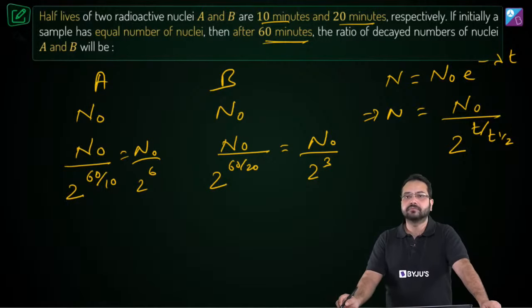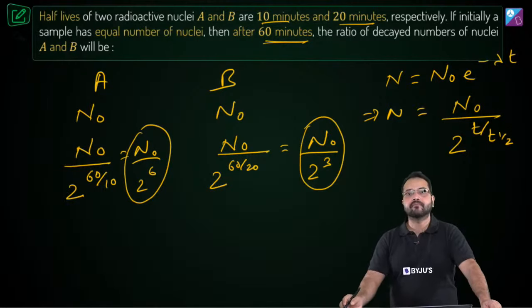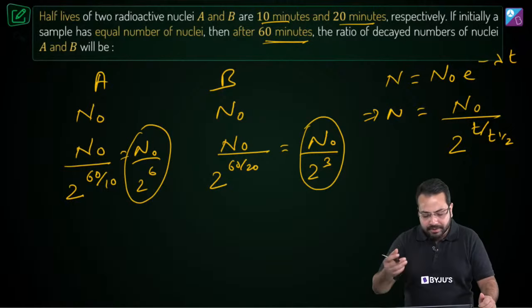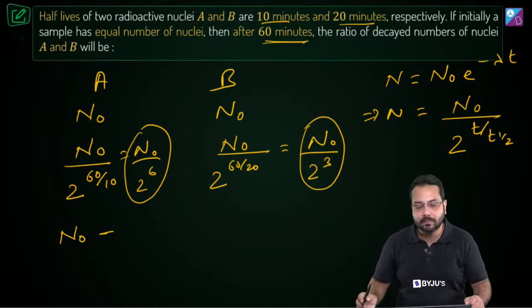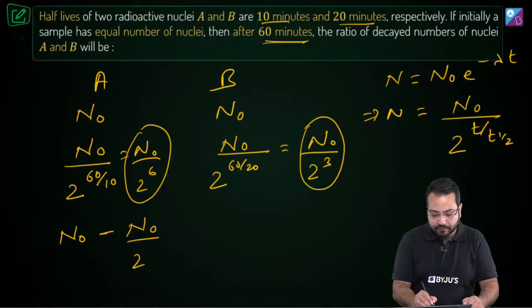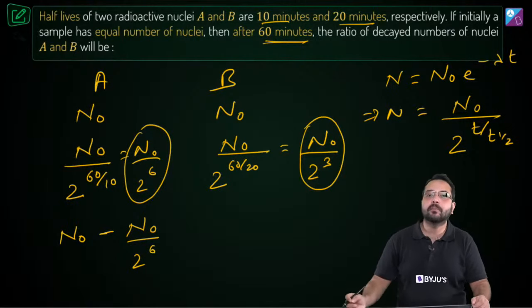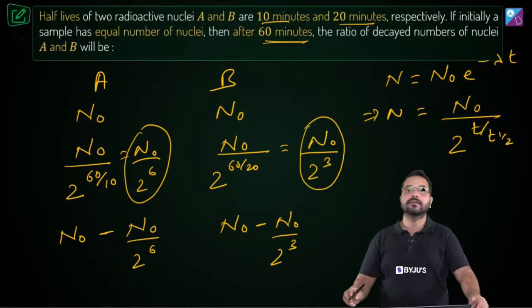Is that right? Okay, so this is the number of remaining nuclei of A, this is the number of remaining nuclei of B. But what we are interested in is the number of decayed nuclei. What will be the number of decayed nuclei? Very simple, number of decayed nuclei would be the initial number of nuclei minus the number of nuclei which are remaining. So this is the number of decayed nuclei. And similarly for B, we can find out the number of decayed nuclei as n naught minus n naught divided by 2 to the power 3.